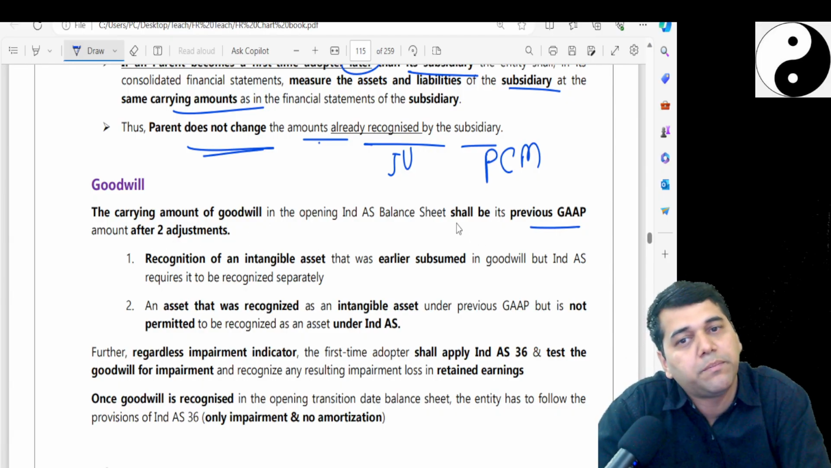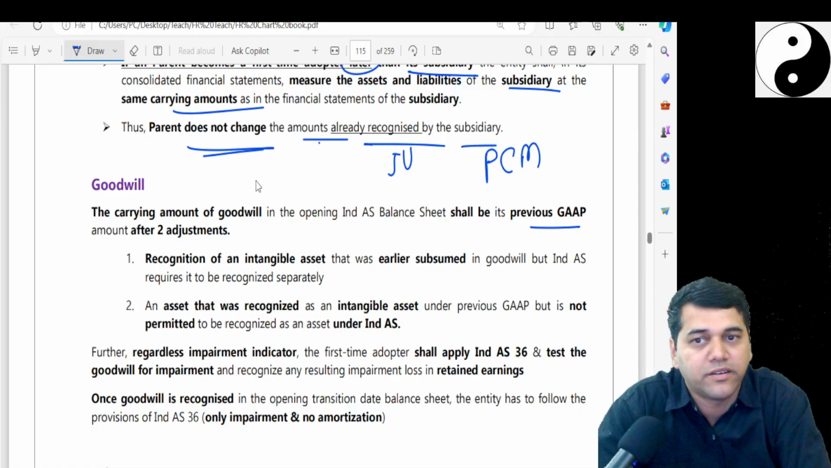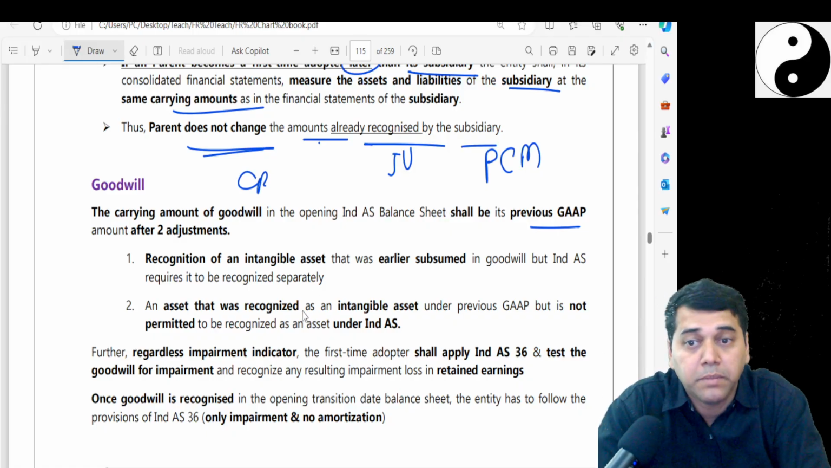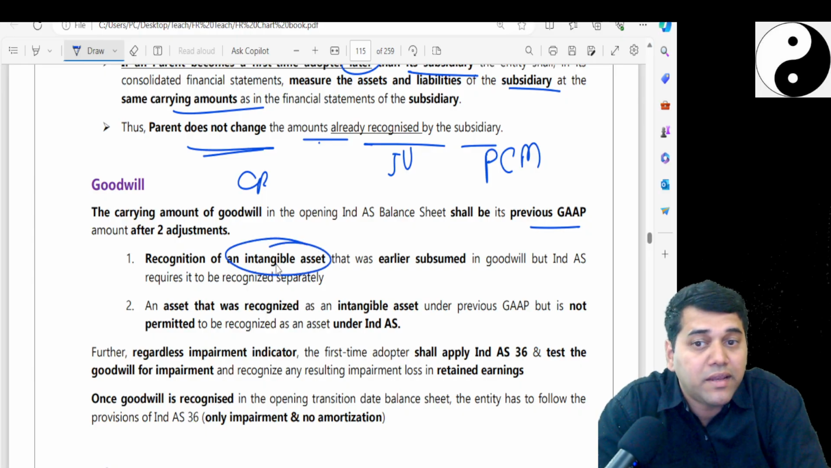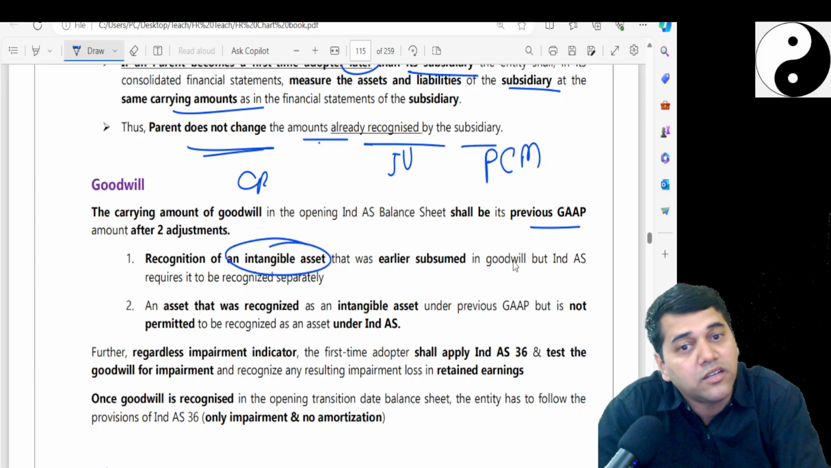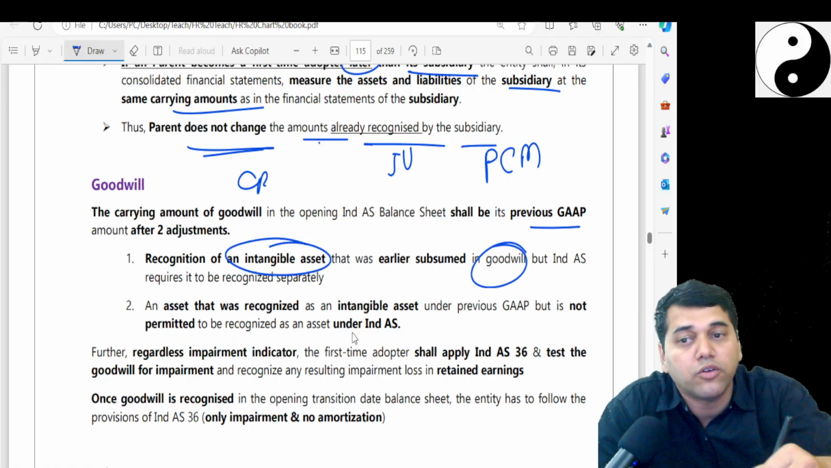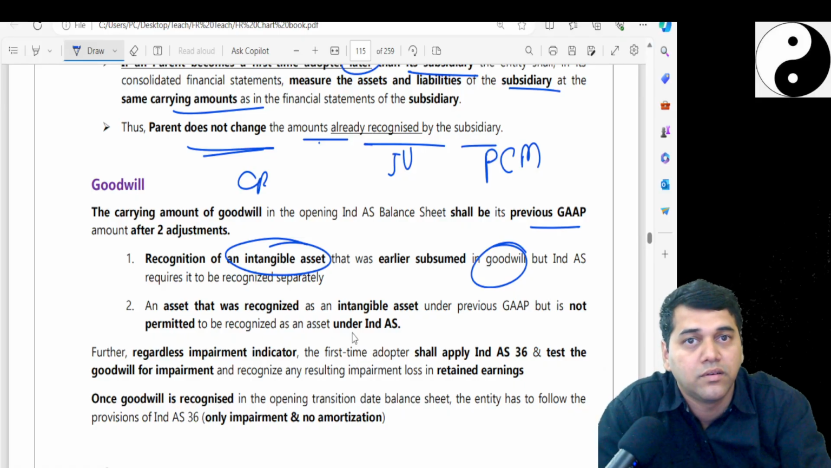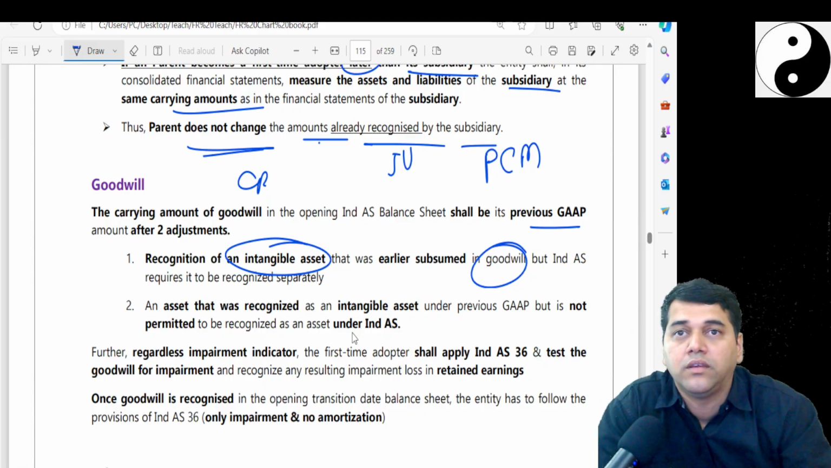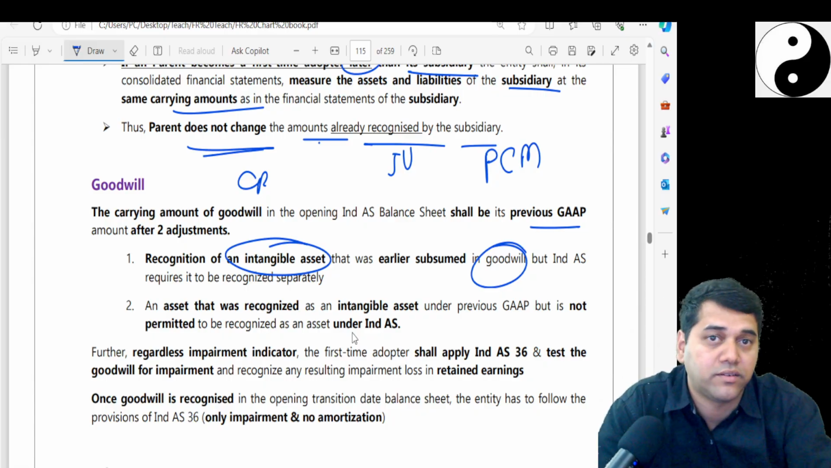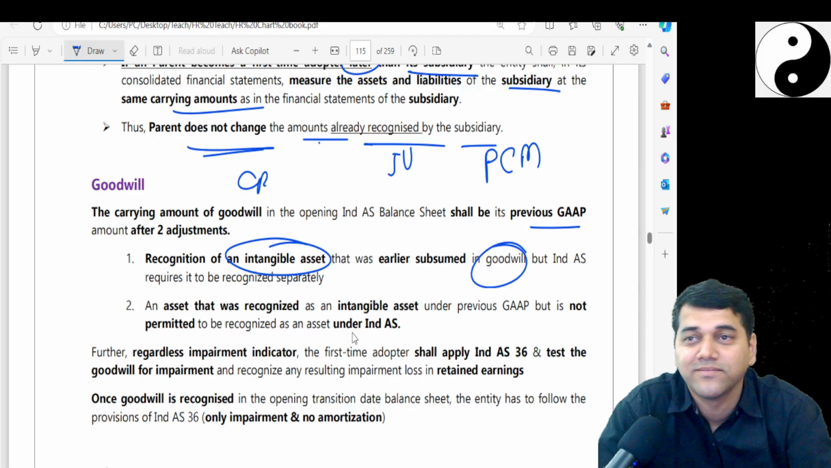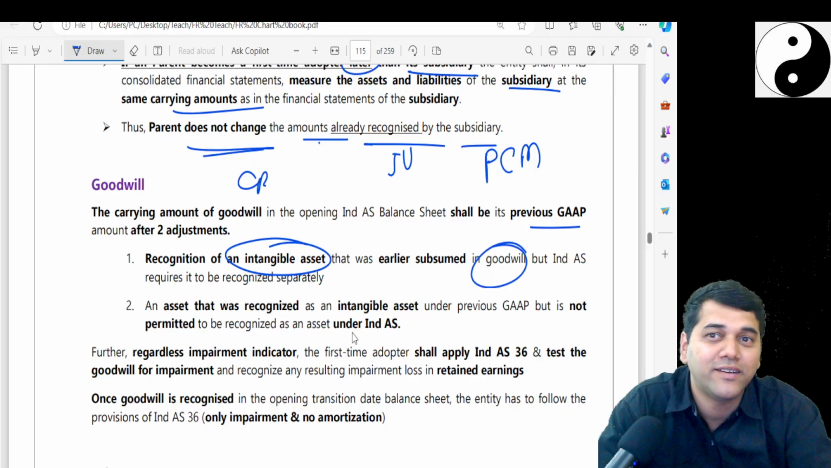Whatever was there in the previous GAAP consolidated CFS, take the same balance, but if any intangible assets were there, which were earlier sitting in the goodwill, that you didn't recognize for some reason, like for example, reacquired rights. What is reacquired rights? Do you remember? In Ind AS 103, what was that reacquired rights?